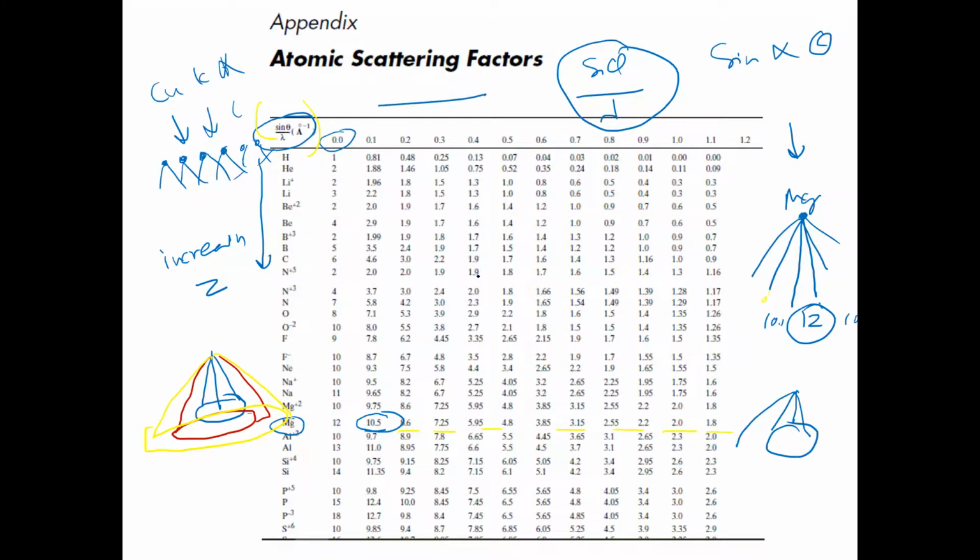So now you're interested in how many X-rays will be reaching at a particular 2 theta. It will be basically a collection of X-rays which are getting scattered at that angle from this atom, this atom, this atom, this atom. Now it will basically be an interference pattern, because there is a phase relation, right?